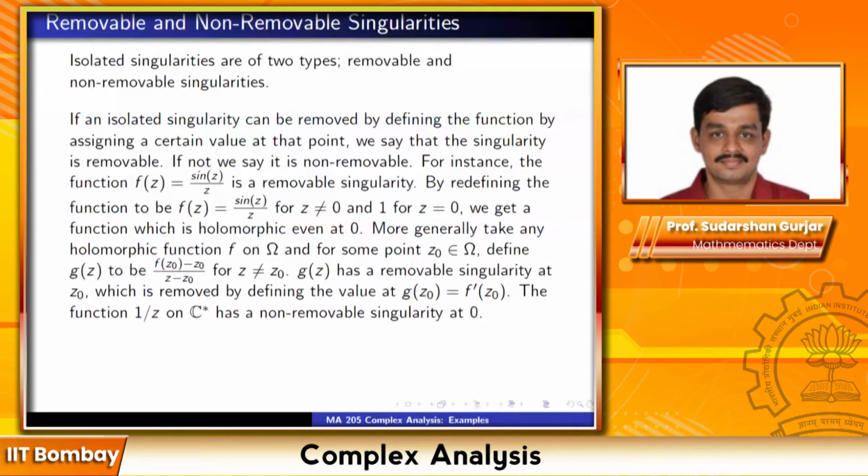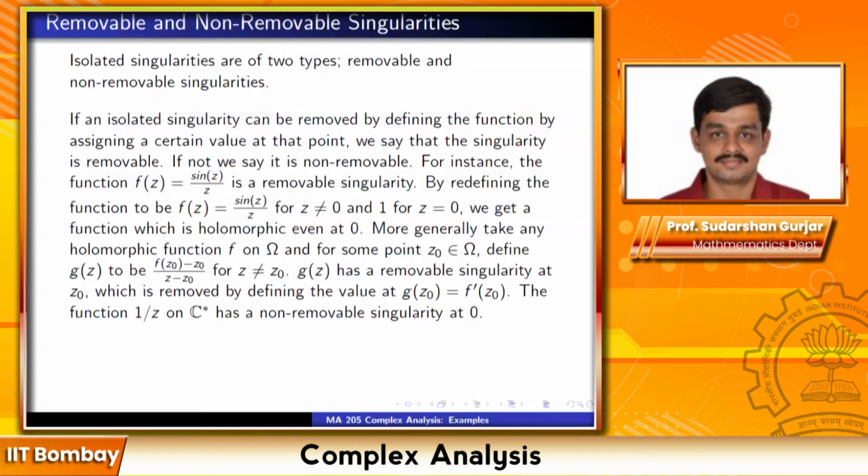Okay, sir. Got it. And if we somehow find out that a function has finitely many singularities, then can we assert that they all must be isolated? Yeah, of course. Finite means it's isolated, because you can always choose a neighborhood which doesn't contain any other point. Yes. Finite is always isolated.